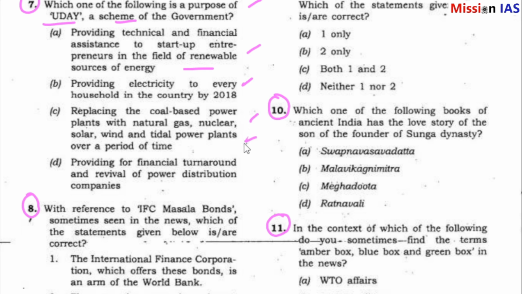So, what is UDAY? UDAY, Uday. We all know. So, answer is D. Providing for financial turnaround and revival of power distribution companies.